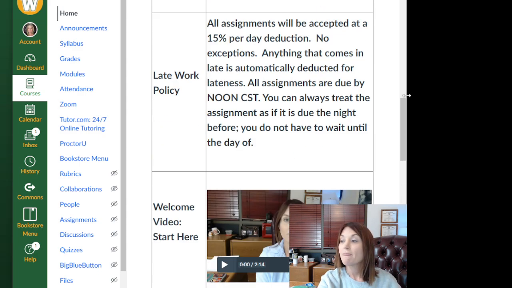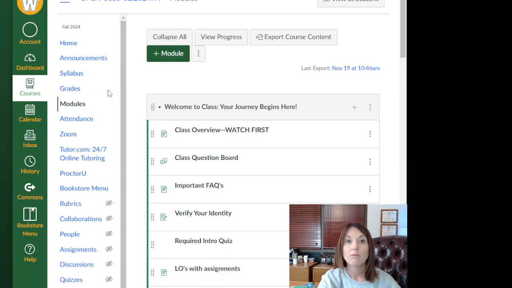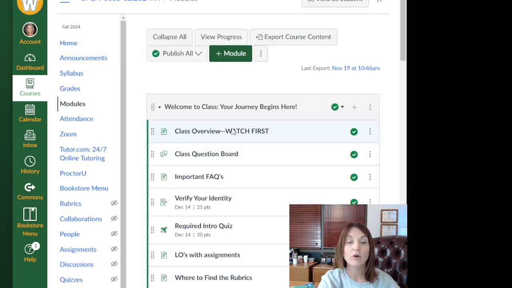Okay, so everything that you need is in modules. If you click on discussions or you click on assignments, you're going to be a little bit confused. Everything is in modules. That is honestly the only thing you need to click on. You click on grades, check your grades, but the only thing that you need to click on is modules. Okay, so modules right here. This is where you are right now.